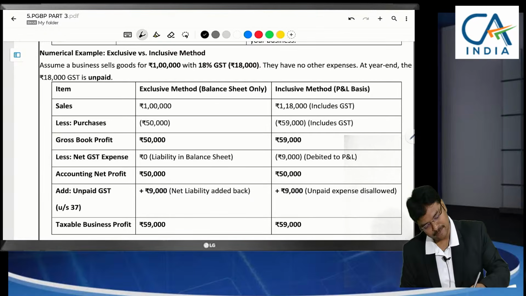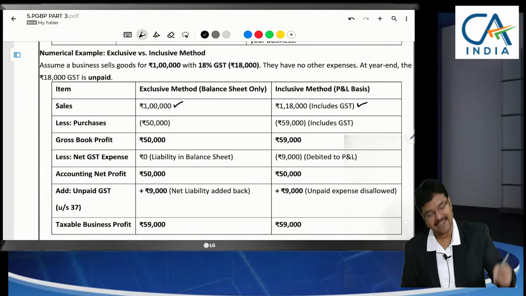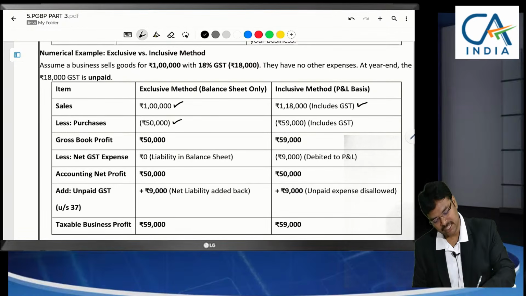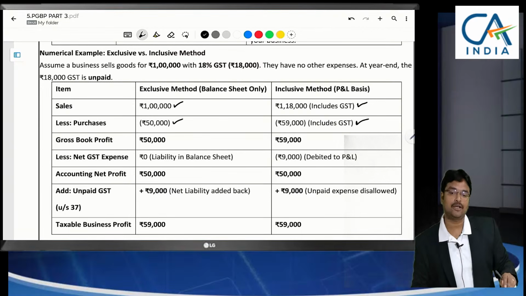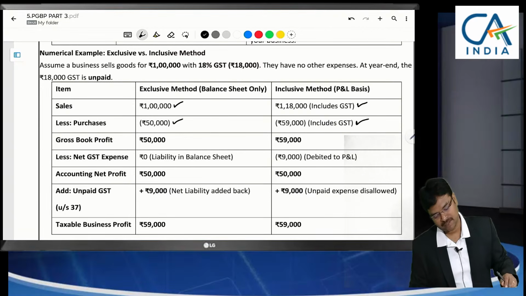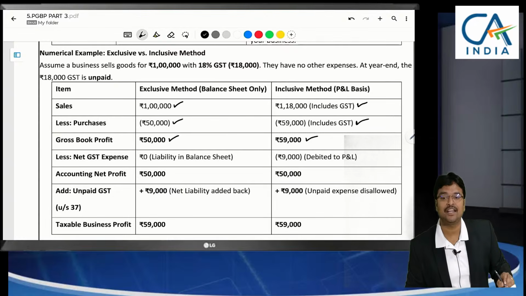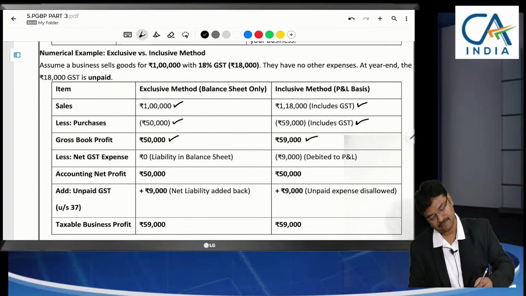Sale, in the exclusive method, 1 lakh is the only sale. But in the inclusive method, 1,18,000 will be recognized as sale. Let us assume purchases are 50,000. But in the inclusive method, this will be written as 59,000, including the GST we enter. Now, gross profit will be 50,000 in this case and 59,000 in this case. There is a difference now, but let us see here.